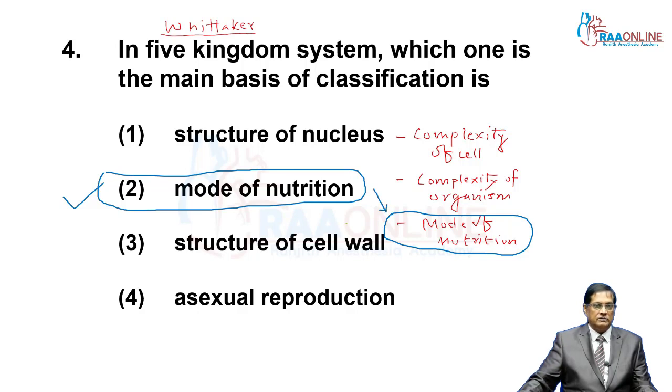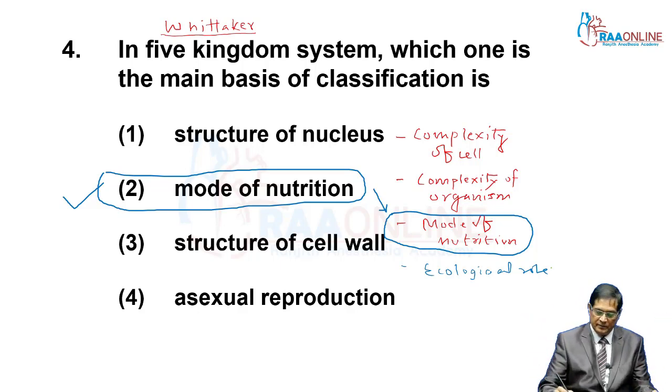So this criteria was the main criteria of Whittaker. That's why he was able to separate fungi from plantae. Then another criterion, ecological role, that is, producers, consumers and decomposers are separated.